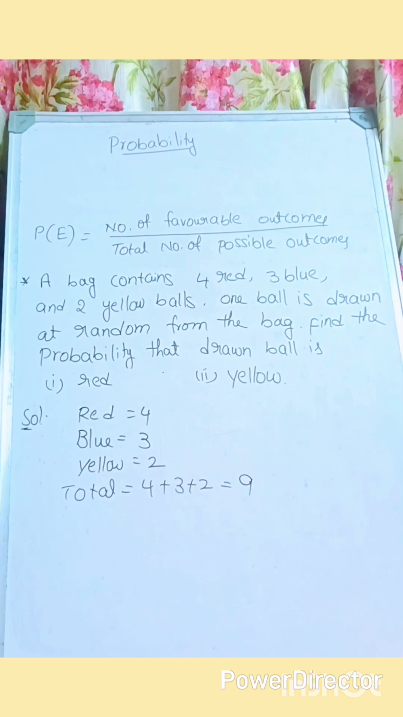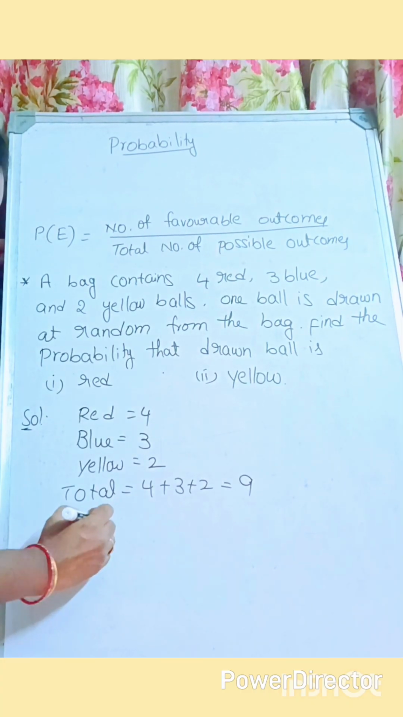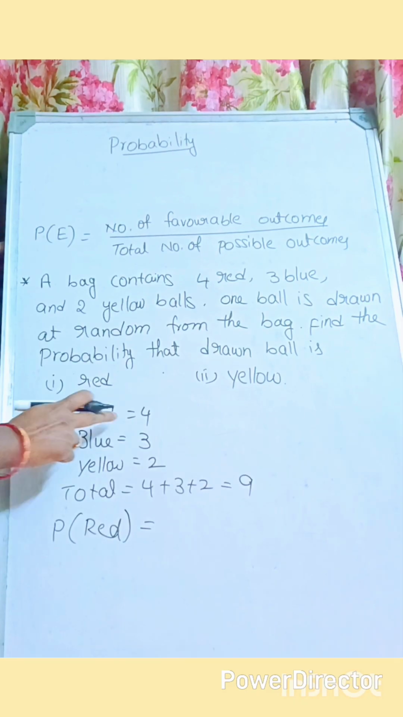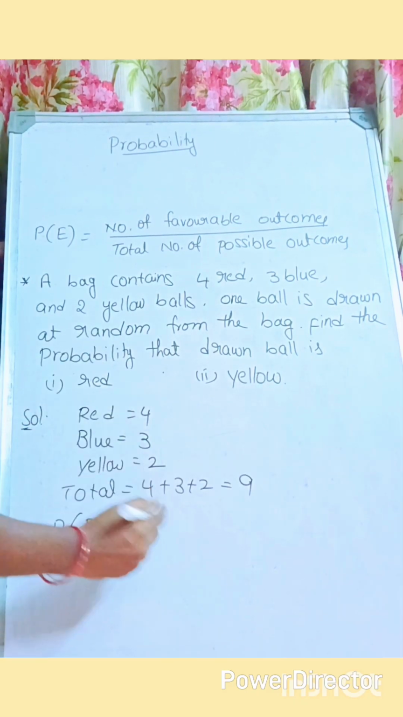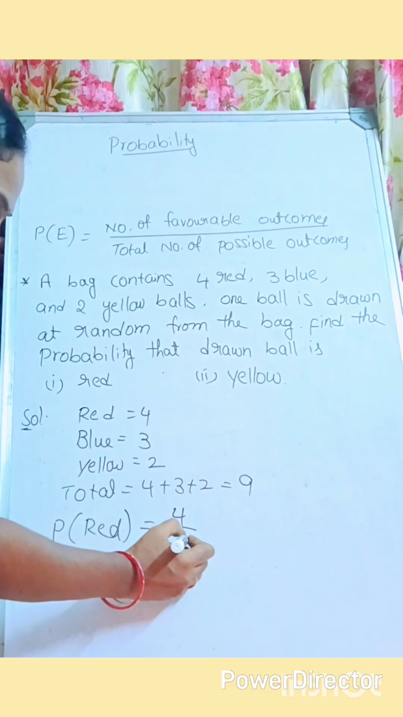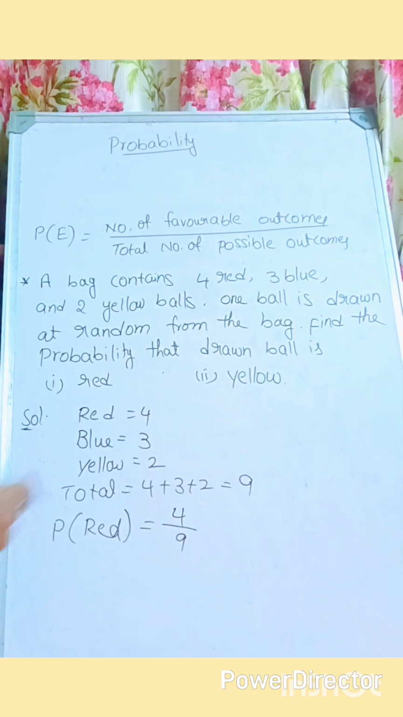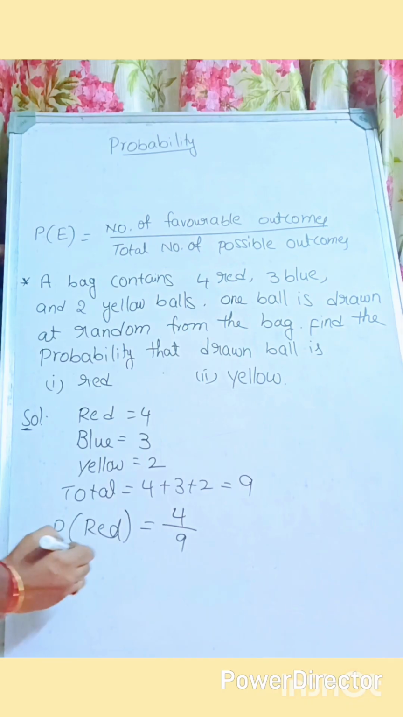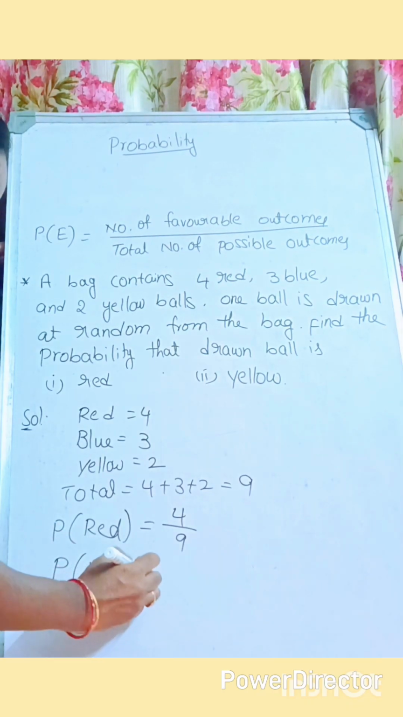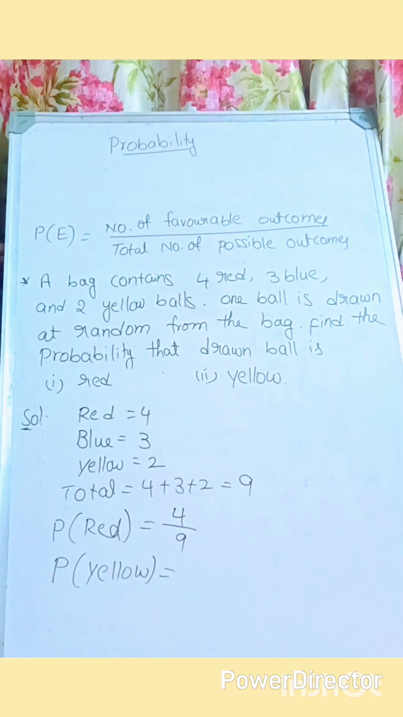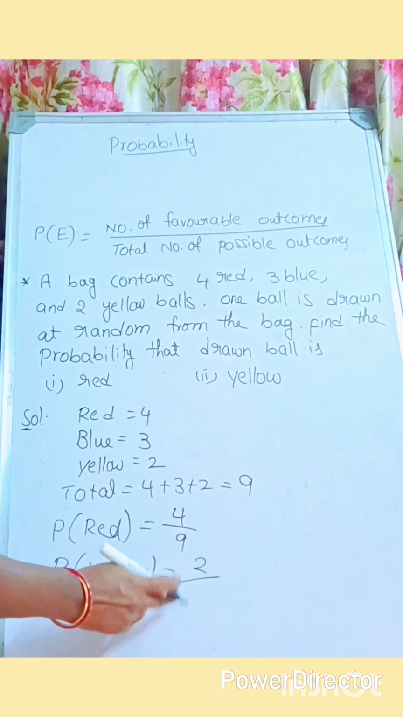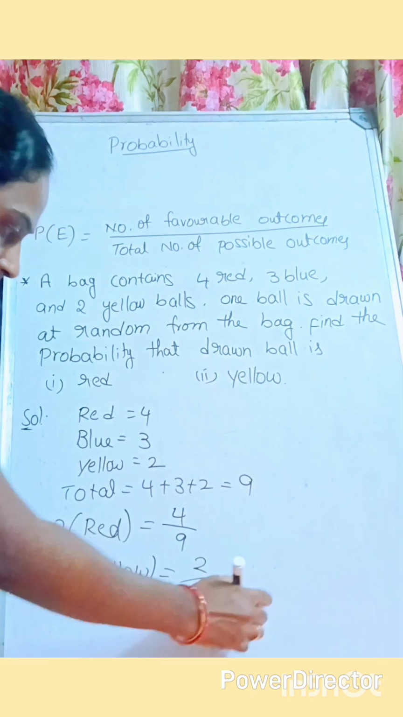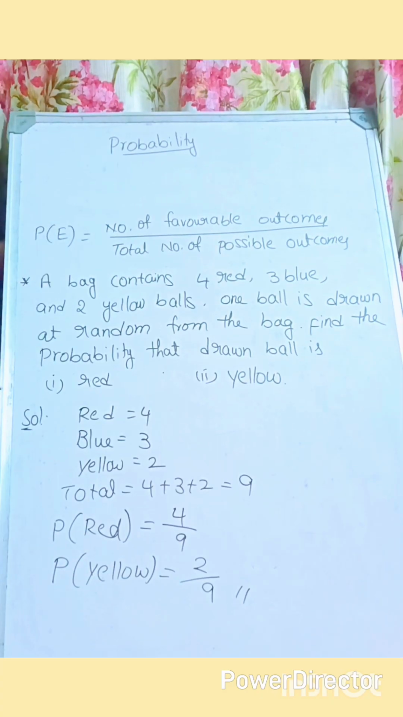So that means total number of possible outcomes are how many? 9. So now we are going to write about the event. Probability of getting a red ball. What is the probability of getting a red ball actually here? Red ball, how many possibilities are there? Yes, 4 possibilities out of 9. So 4 by 9. And next one, probability of getting a yellow ball. Yellow ball, how many do we have actually here? 2. And out of how many? 9. Yes. I hope everybody understood the probability chapter.